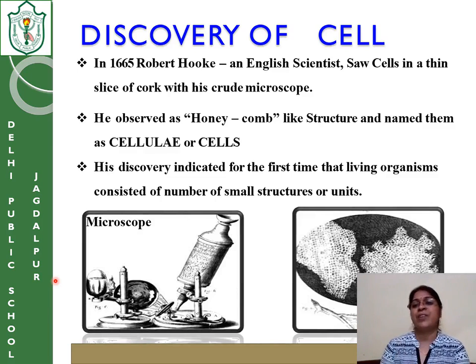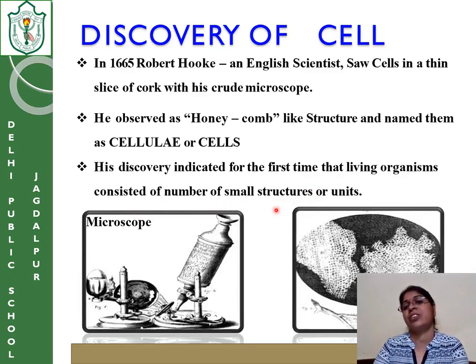So who was the first one to discover the cell? Sir Robert Hooke. And when? In 1665. But later it was studied further by many other scientists, and further inventions were done, which we will discuss later. The next point given in the book is that this history indicated for the first time that living organisms consist of small structures or units.